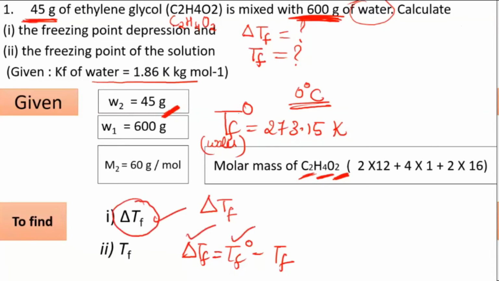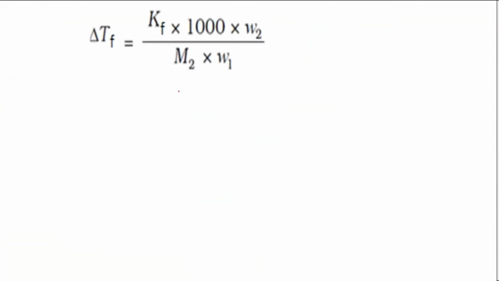TF naught we know anyway, then we can find TF. That is the freezing point of the solution. This you can find later. So first we will go with delta TF. Use the formula, direct substitution again. Every term is here only. You can do it simultaneously. Delta TF is equal to Kf into 1000 into W2 divided by M2 into W1.